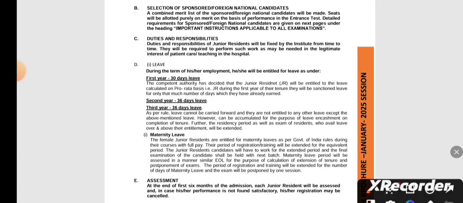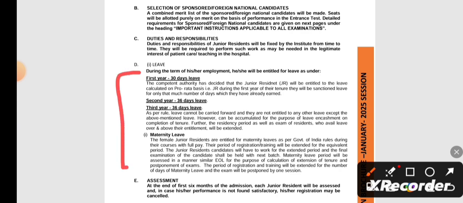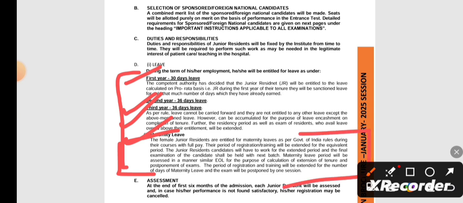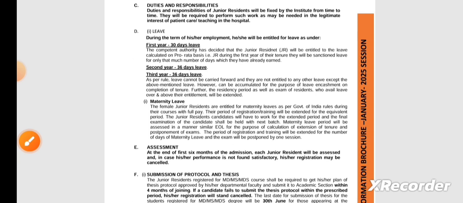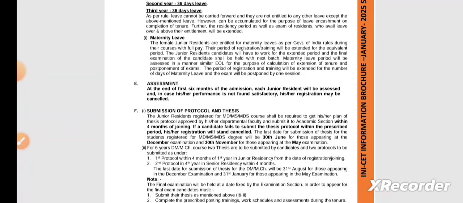And this is regarding the leaves that you're going to get in your residency. For the first year you're going to get 30 days leave, for the second year 36 days leave, and for the third year 36 days of leave. And for female junior residents, you're also going to get maternity leave. So please go through these maternity leave guidelines regarding under what circumstances and how many days they are going to give maternity leave.